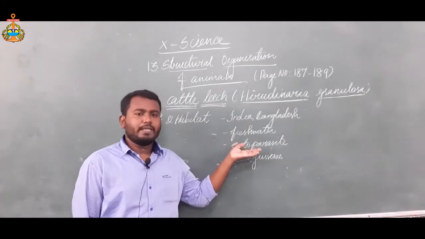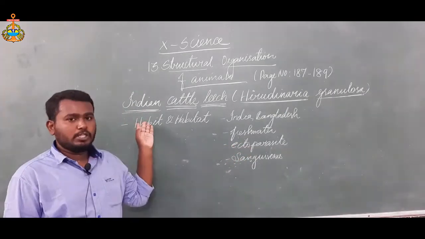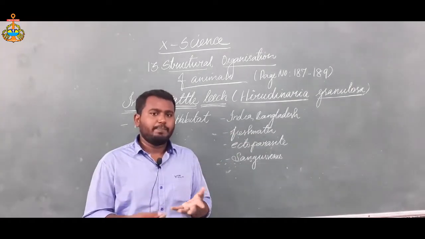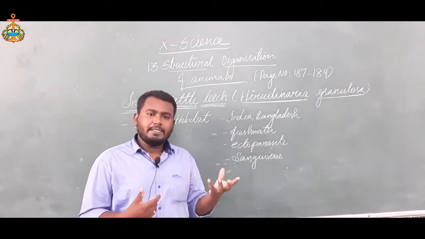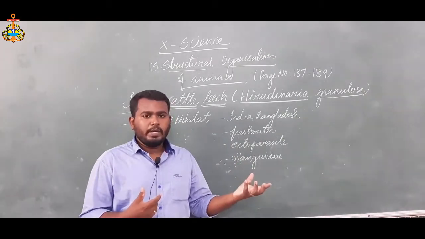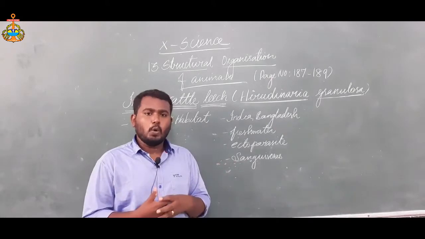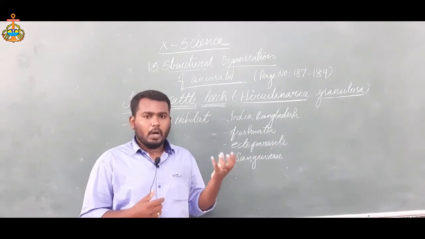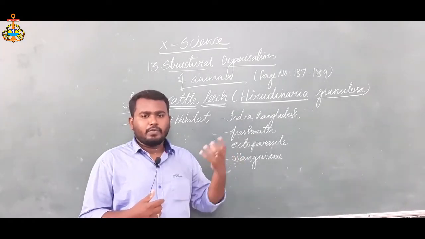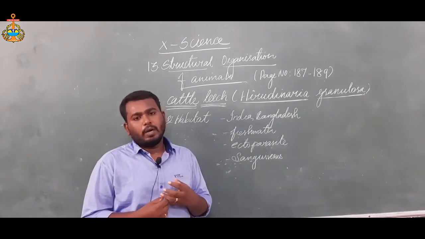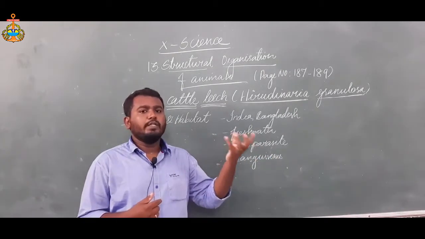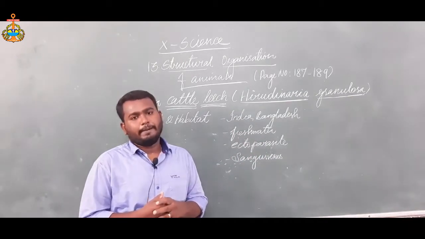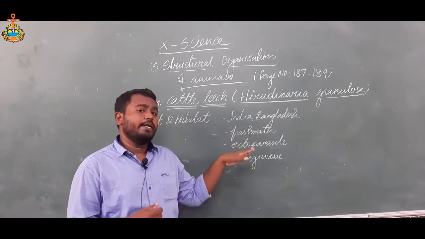Third, it is an ectoparasite. That is the habit of the leech. Generally, parasites are classified into ectoparasites and endoparasites. An ectoparasite lives outside of the host. An endoparasite lives inside the host. What is the meaning of parasite? A parasite is an animal or an organism that gets its food from another resource. Those that give the food are called the host. The one getting the food from the host is called the parasite. So this is an ectoparasite because it lives outside of the host.